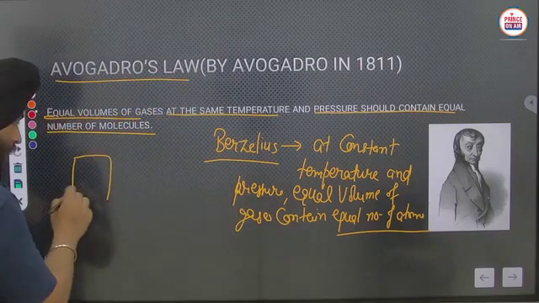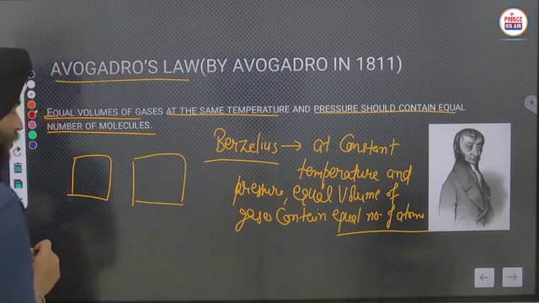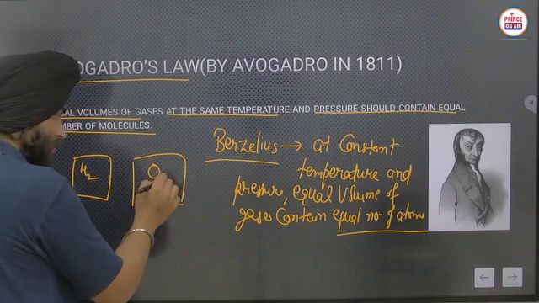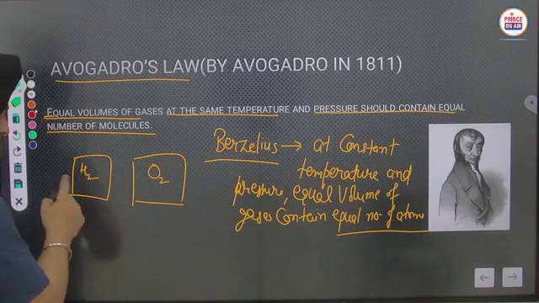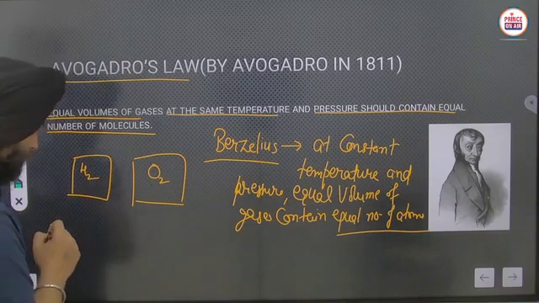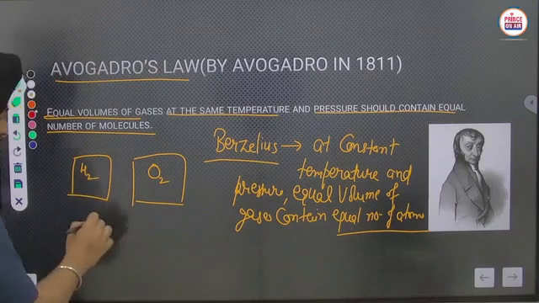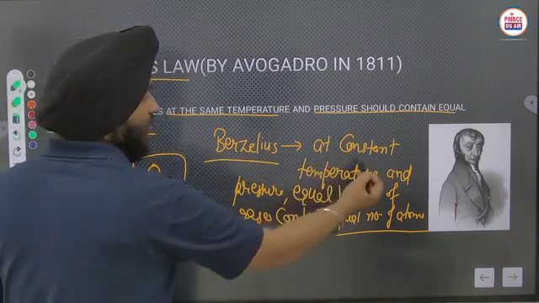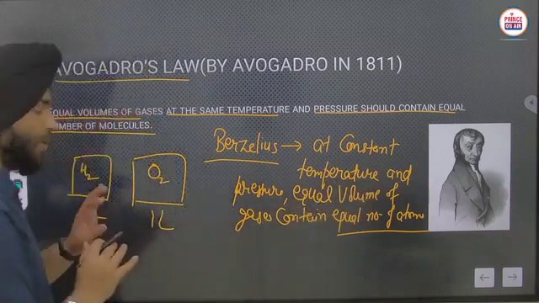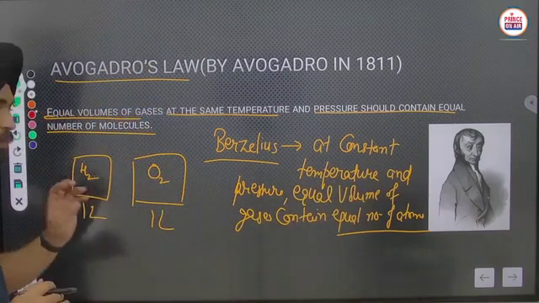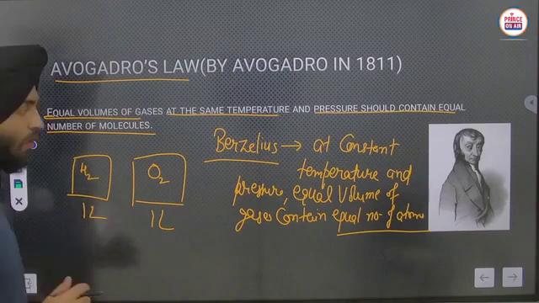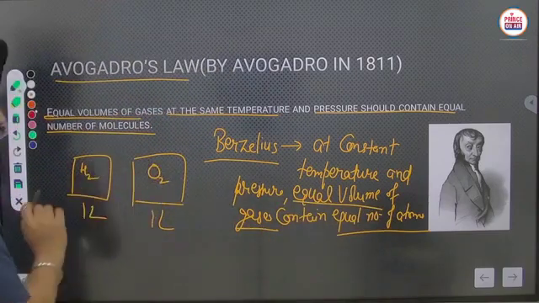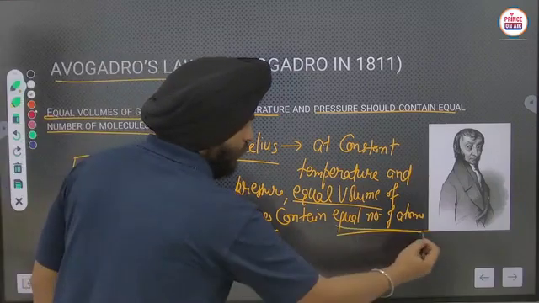both containers are of 1 liter. What he is saying is that at constant temperature and pressure, both gases having equal volume contain an equal number of atoms.